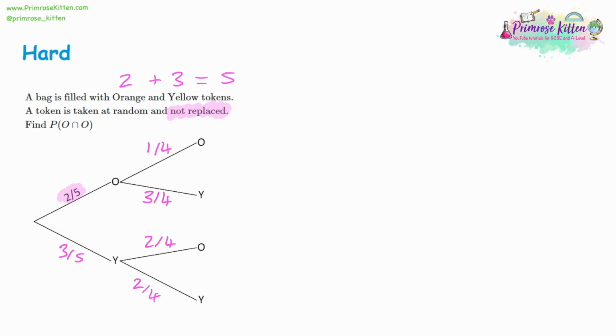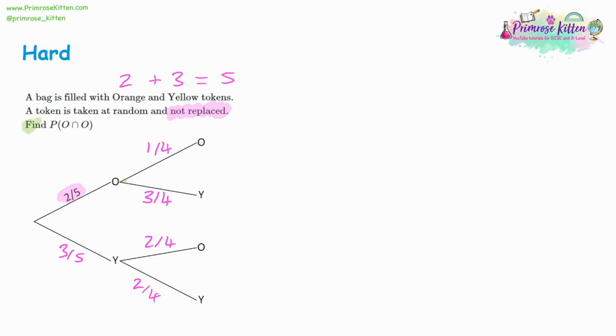So this question is an example of an event that isn't independent. It's actually dependent on what happens before. The first event changes what happens with the second event. So we actually get completely different numbers for all 3 parts of the tree diagram. Now the rest of it works out the same.